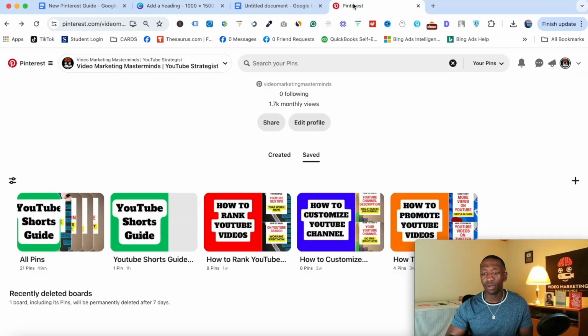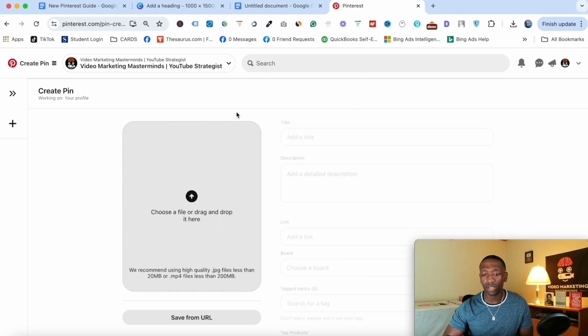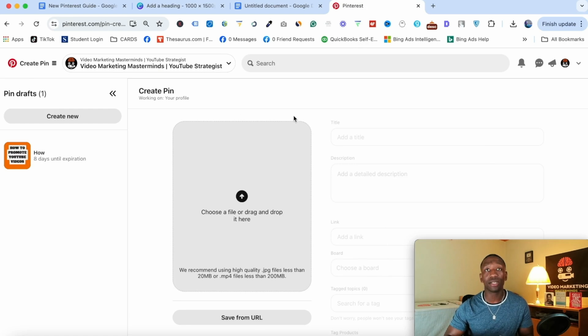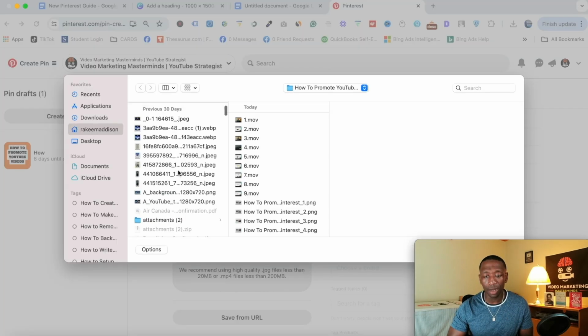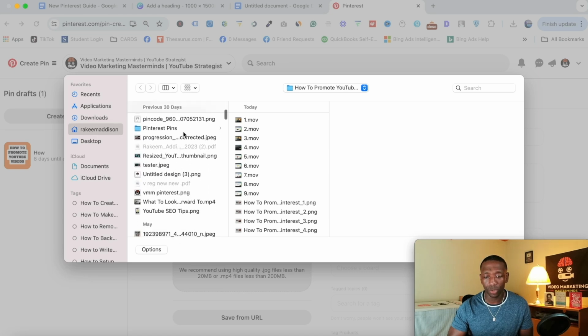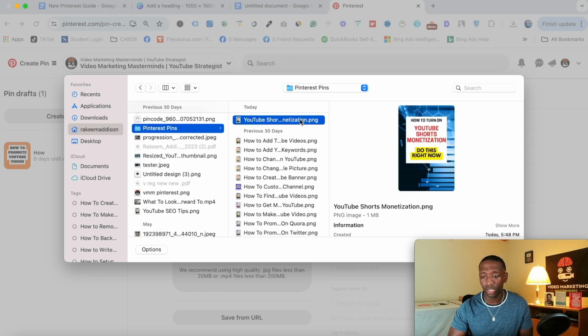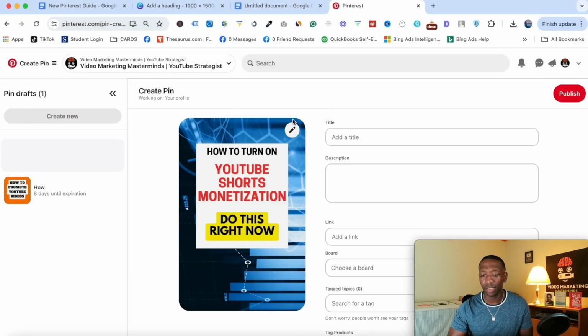And then I'm going to go over here to Pinterest. And what I'm going to do is go right here to this plus. I'm going to hit that, and then I'm going to hit pin. Okay, so now we're going to get the one that we just downloaded and made. We're going to click right here and go to my Pinterest folder. Okay, so there's my Pinterest folder, and there's the one I created. And then I'm going to double click on that.